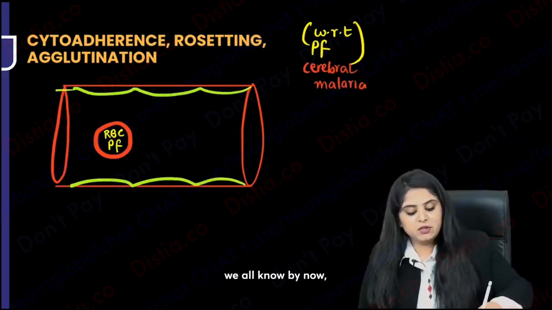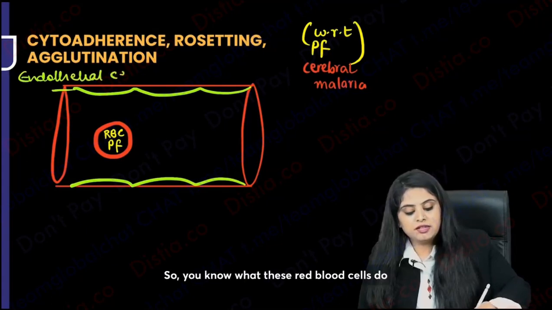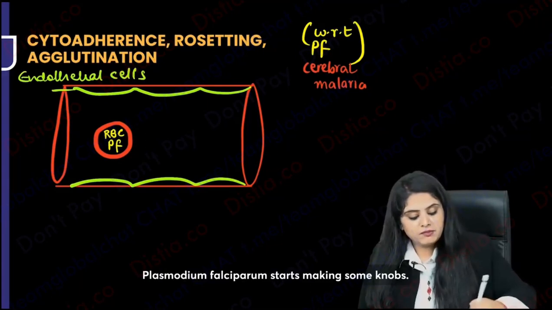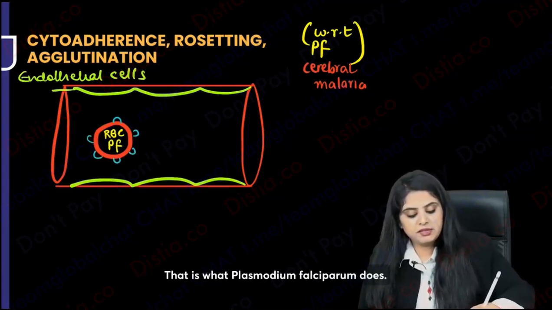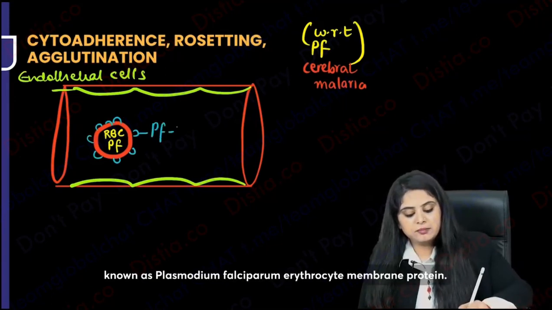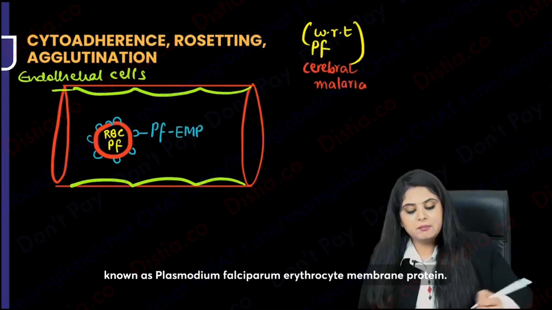The lining of the blood vessel, we all know by now, is made of endothelial cells. So you know what these red blood cells do when they are infected with Plasmodium falciparum? Plasmodium falciparum starts making some knobs. It will start making some knobs known as Plasmodium falciparum erythrocyte membrane protein.